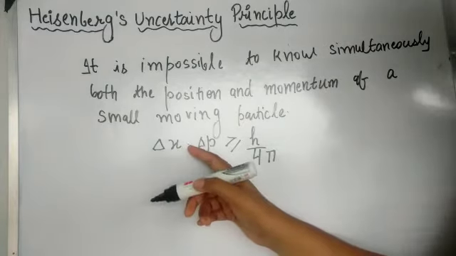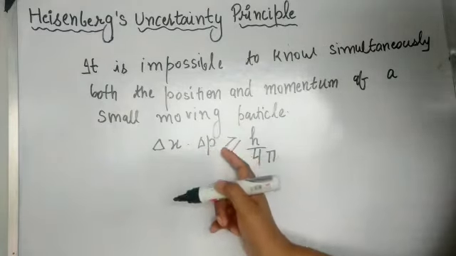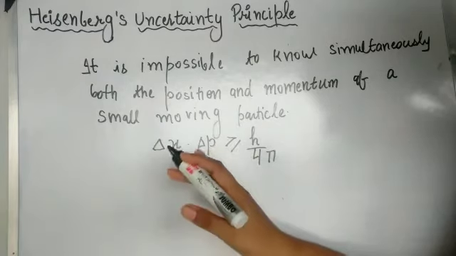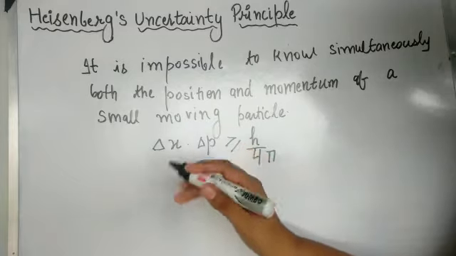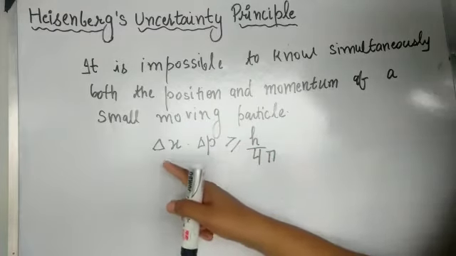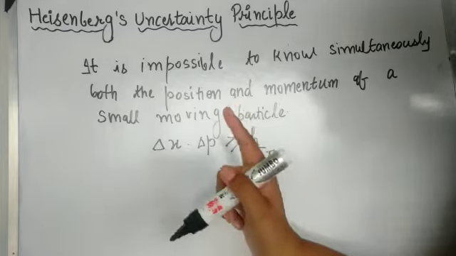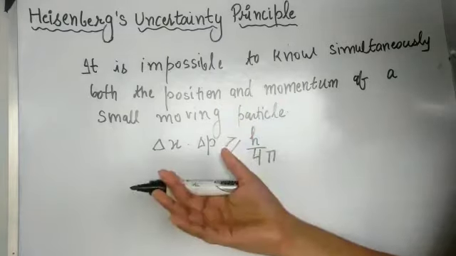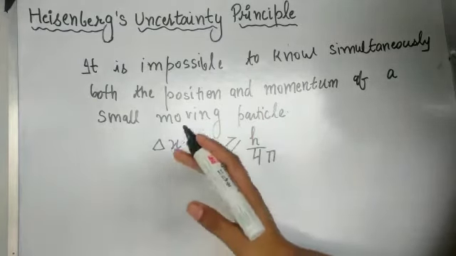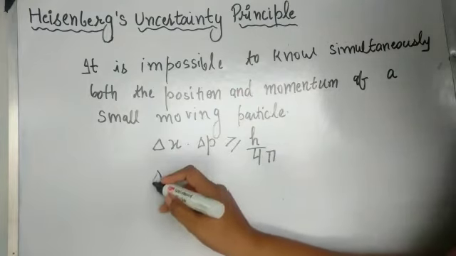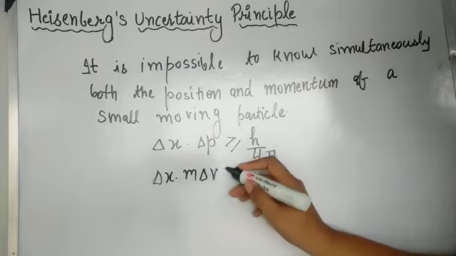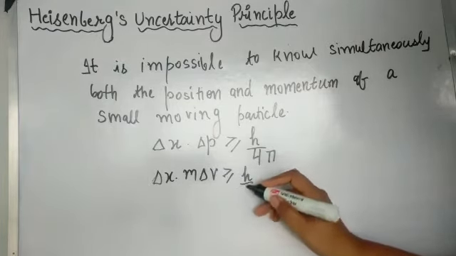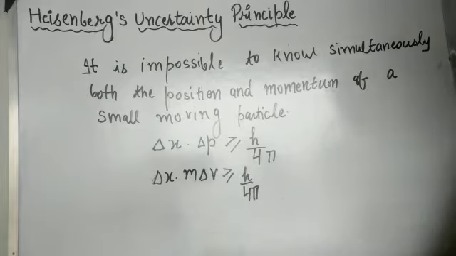If delta p is measured very accurately, meaning if we are able to measure momentum accurately, then the position of the particle can't be measured accurately, and vice versa; only one thing we can measure accurately. Now you can write it as m delta v. M is the mass of that particle and delta v is the uncertainty in the velocity of that particle.